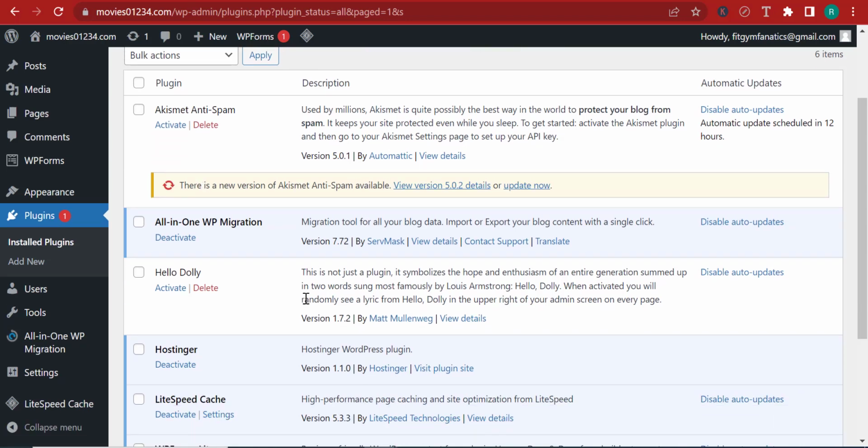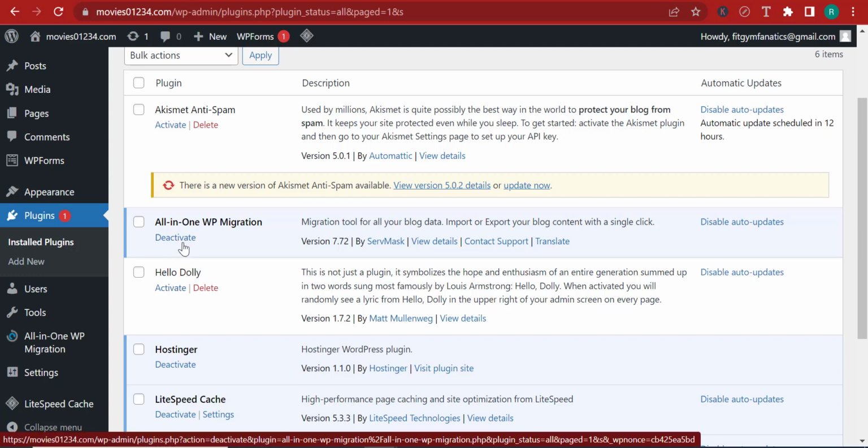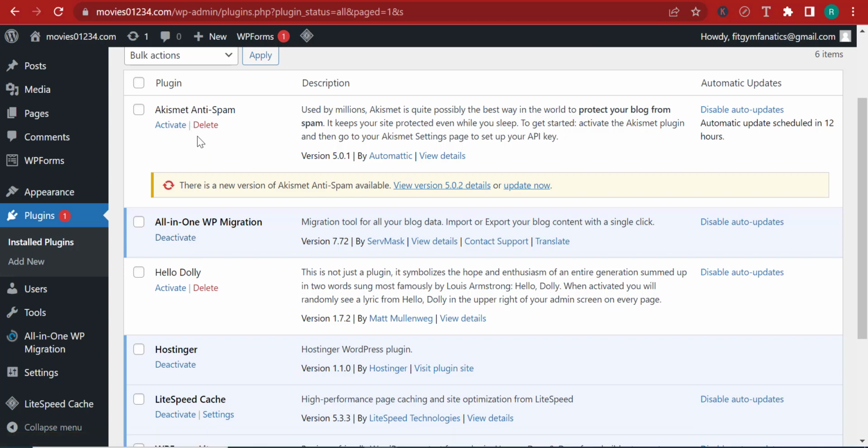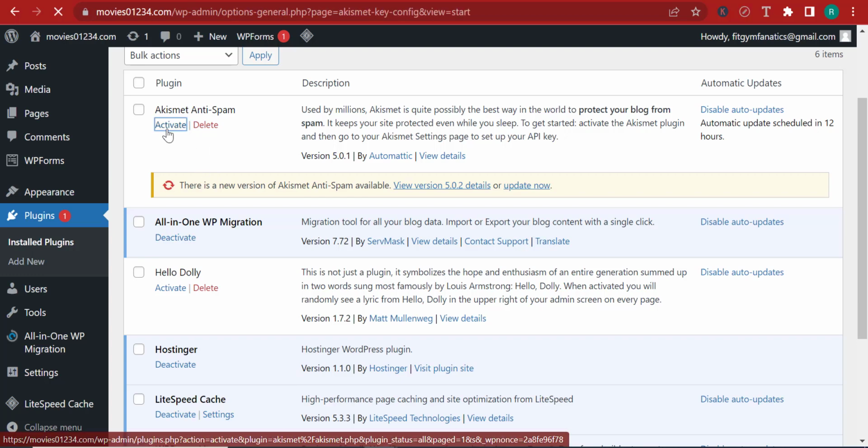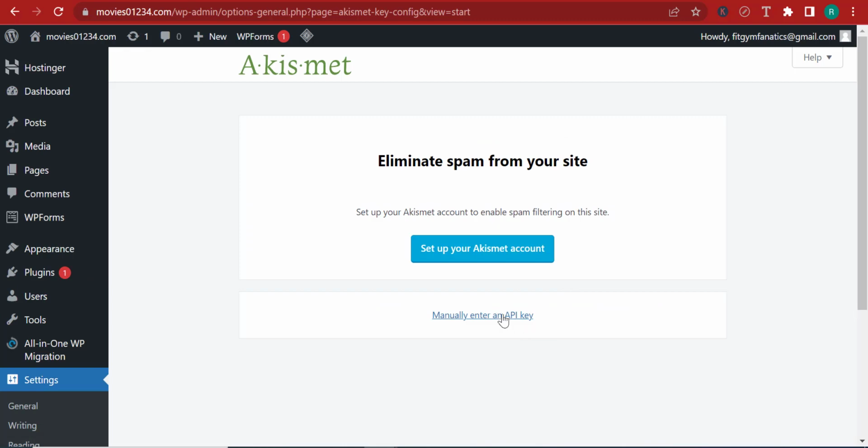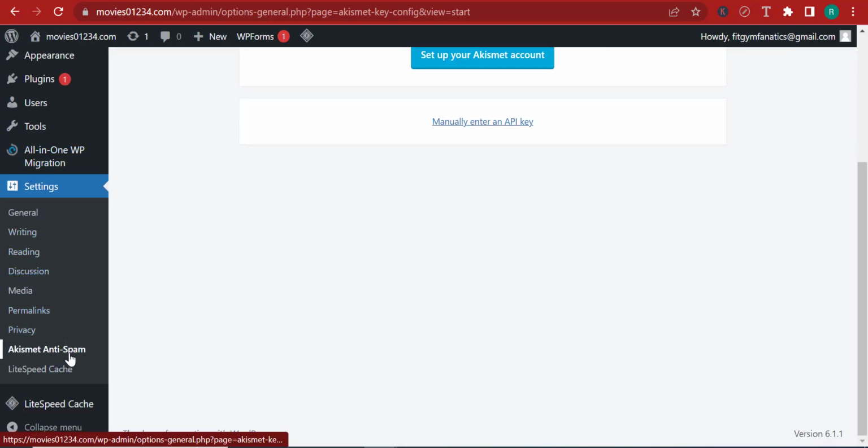For the plugins that are activated, you can see here they're telling you you can deactivate it, and that's how you know if it's activated or not. For the plugins that are deactivated, they're prompting you to activate it. For example, here this one is deactivated, so I can click activate, and after I do that, this plugin will be activated. Now here they're asking me to set up this plugin, which I'm not really into.